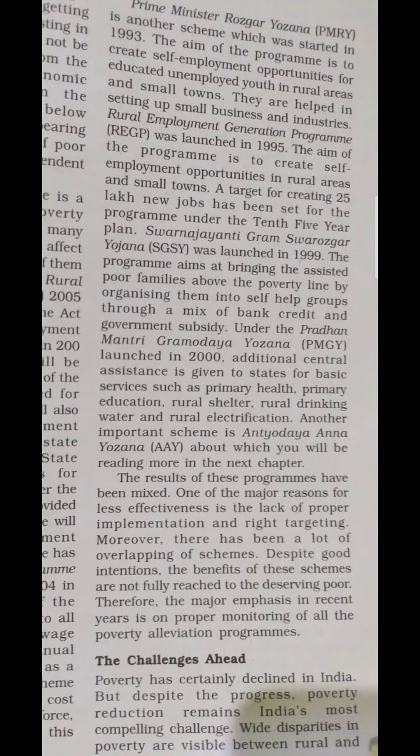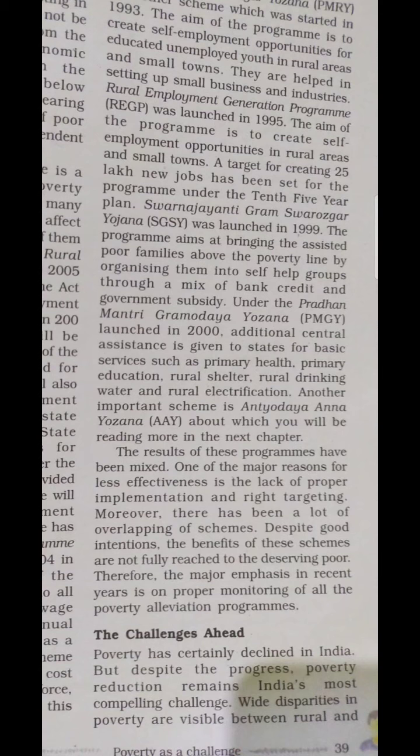The next one is the Pradhan Mantri Gramodaya Yojana, launched in 2000. Services such as primary health, primary education, rural shelter, rural drinking water and rural electrification all came under this. These are the various programs started by the government for the betterment of the people, and with the betterment of people, the betterment of the economy will definitely result.